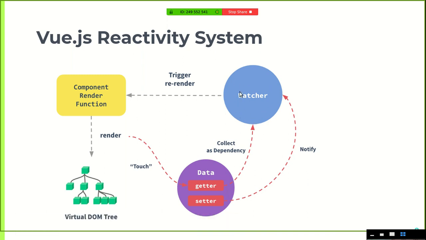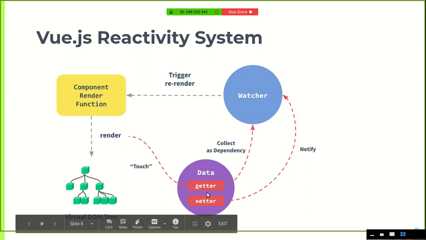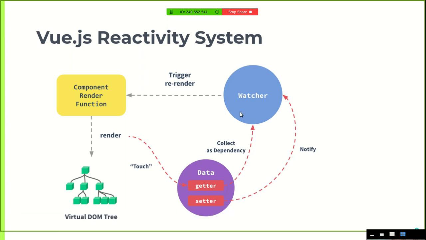Now there's another functionality that the watcher has, and that is to trigger the component render function. Let me repeat the whole cycle from the very beginning. From the first render, the data gets touched, basically accessed, so its getter function gets called. The getter function calls the watcher, which collects that data as a dependency, and the watcher calls the component render function.